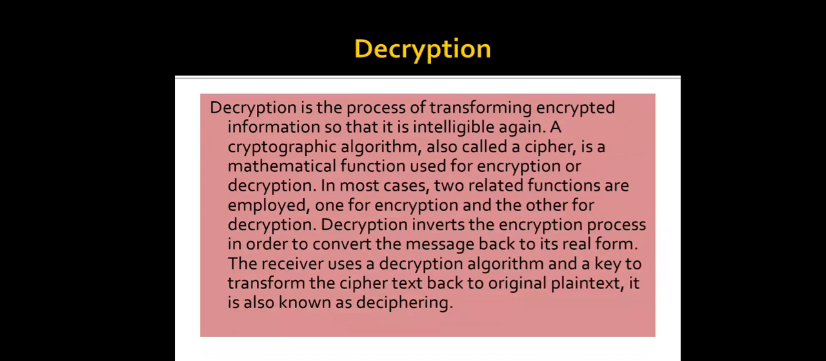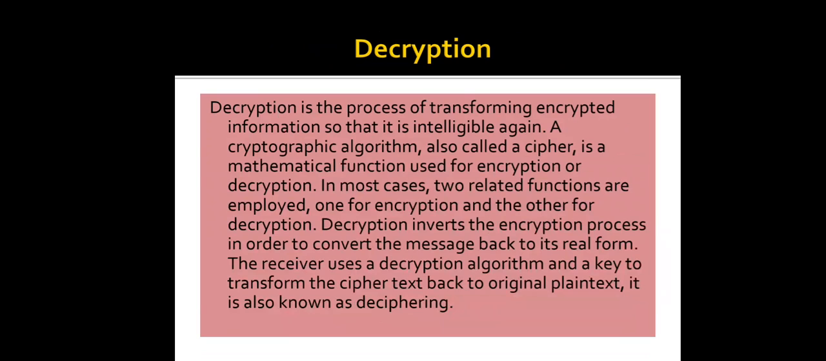Then decryption. Decryption is the process of transforming encrypted information so that it is intelligible again. Here again we transform from the encrypted form to the decrypted form. A cryptographic algorithm, which is also called a cipher, is a mathematical function which is used for encryption or decryption. In most cases, two functions are employed, one for encryption and the other for decryption.